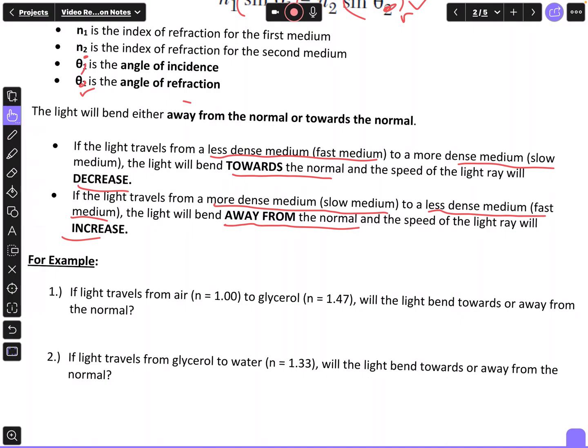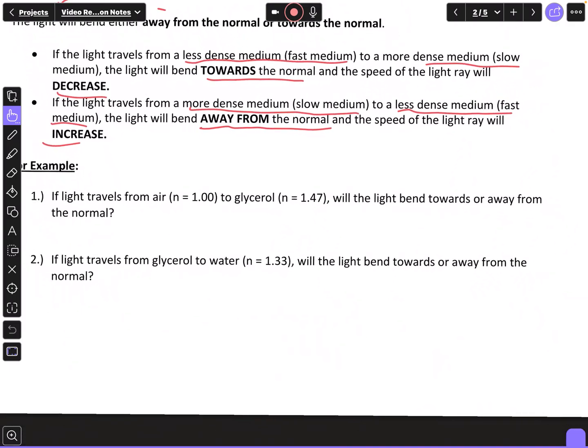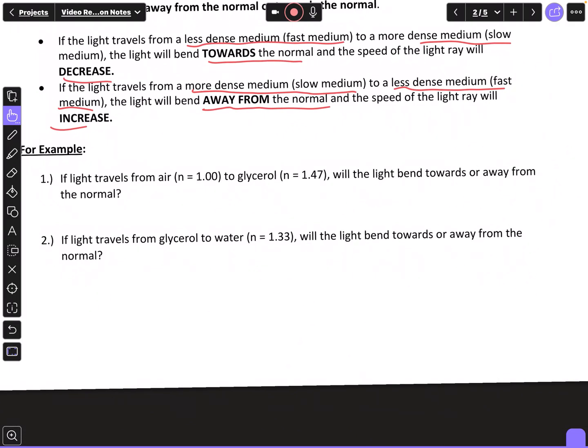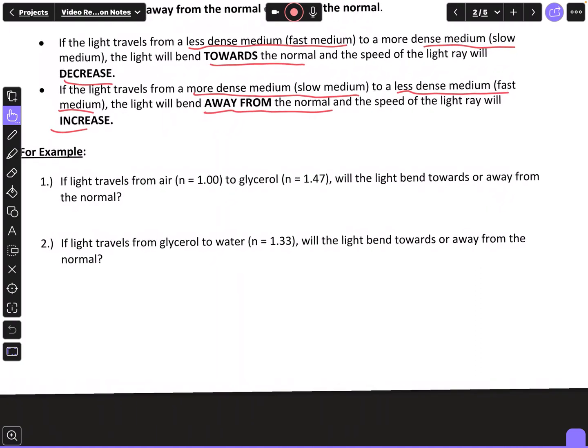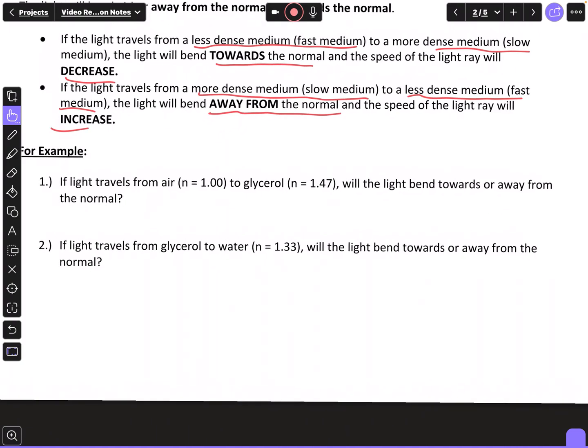So let's look at some Snell's law problems. Well, these are actually just questions first. If light travels from air, which has an N value of 1.00, to glycerol, where N equals 1.47, will the light bend towards or away from the normal? Well, it's moving from a medium where it's traveling fast to where it slows down. So it's going from a less dense medium of air to a more dense medium, glycerol. So, like I said, it's going to bend towards the normal.